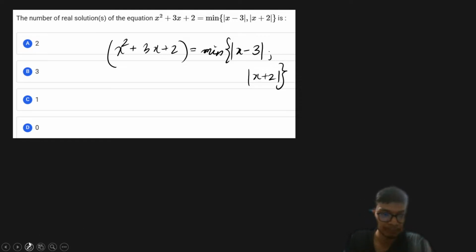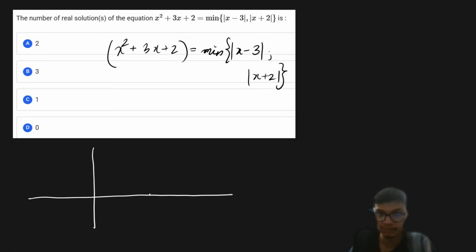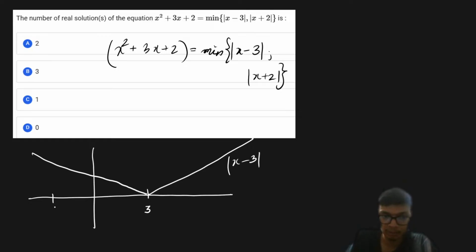Okay, so if we just try to draw the graph of mod of x minus 3, it is going to be like this, a straight line like this, right? So this is basically mod of x minus 3, and mod of x plus 2 is going to be like this, right? It is obviously not going to intersect at the same point. So let me correct this over here, right? If you put x equals 0, it's going to be equal to 2, and for the other case, if you put x equal to 0, you're going to get 3.